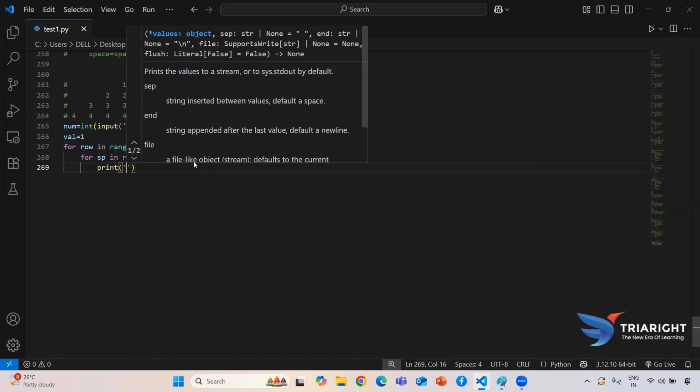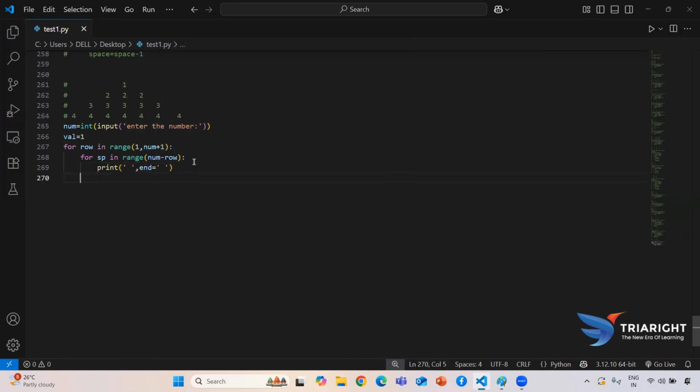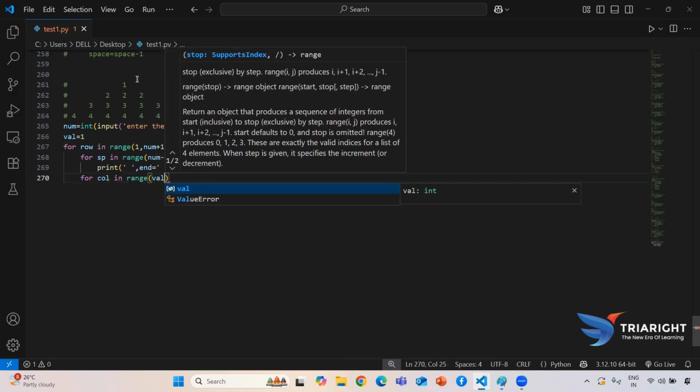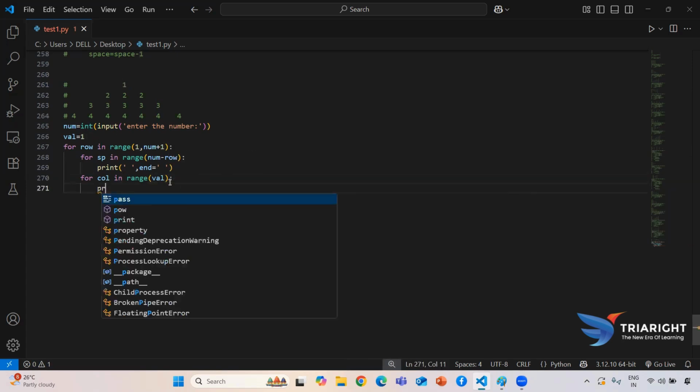space only. To print this space in a single line, we are using the end function. After every space, I need to print the column value also. Here I need to give how many times it needs to run, because we know it starts from one time, and then every time we use this value plus 2. Then what do I need to print?